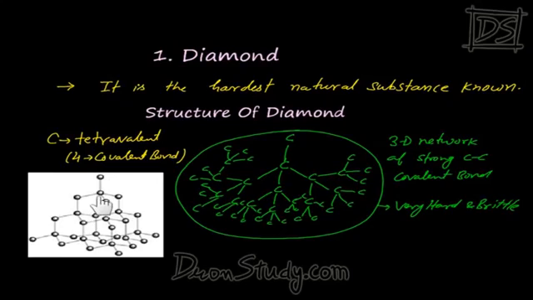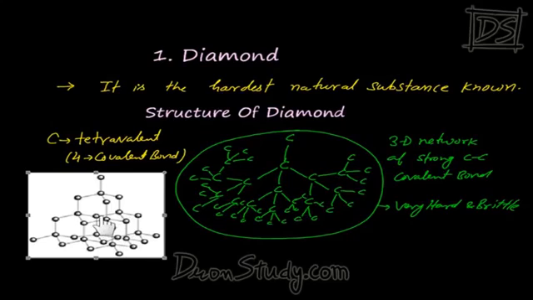So see, as I have told you, each carbon is attached with 4 carbons in tetrahedral manner. That carbon is arranged with some other 4 carbons in tetrahedral fashion. Each carbon is attached with 4 carbons in this way, and a 3-dimensional network of carbon-carbon covalent bonds is generated. And that is so much strong. This is still a small network. This network grows even more.